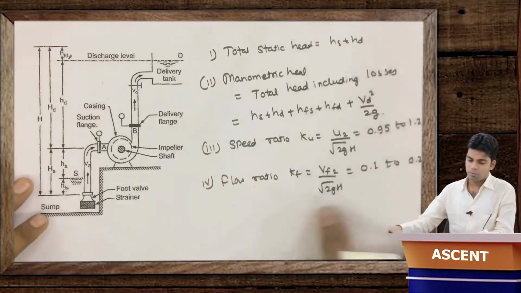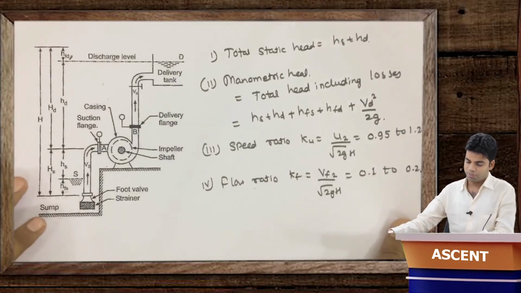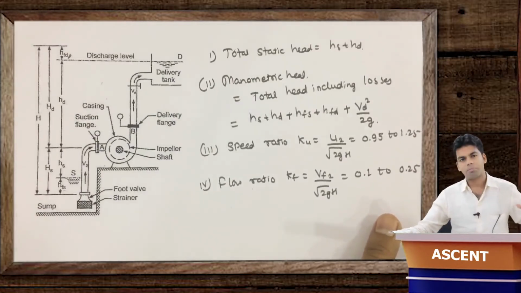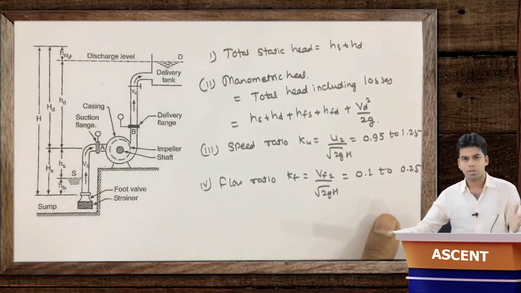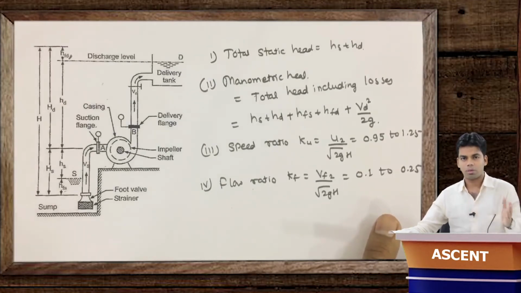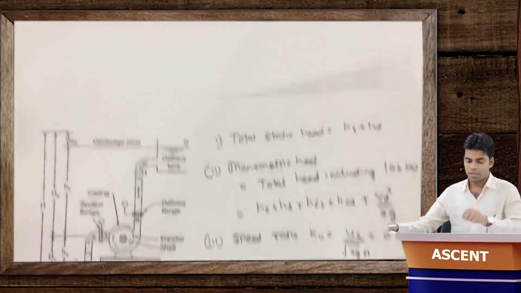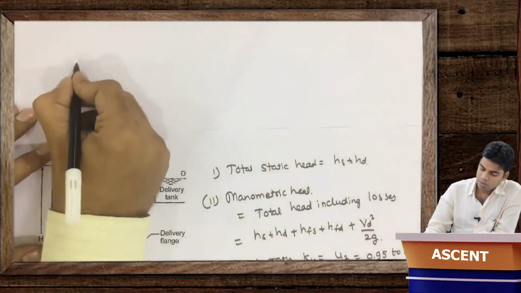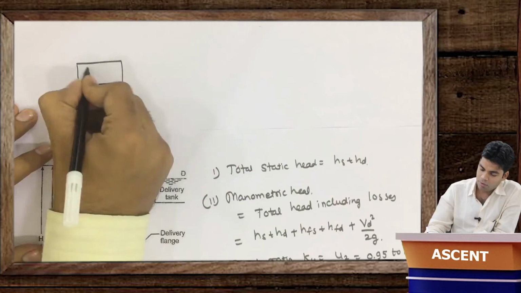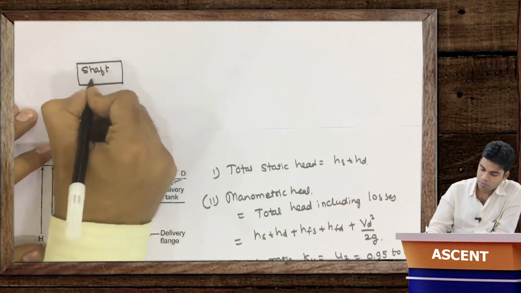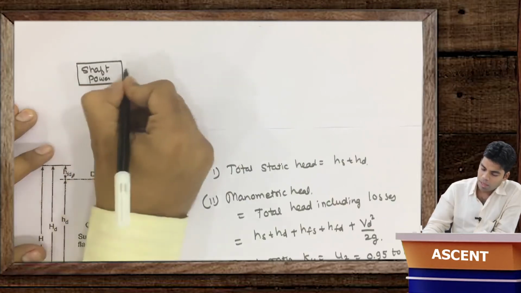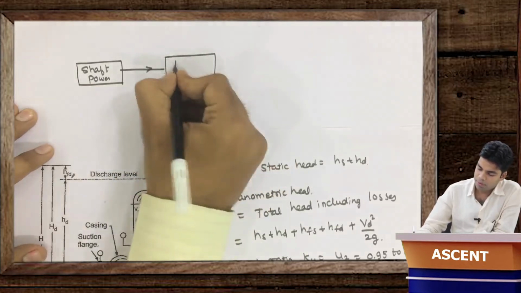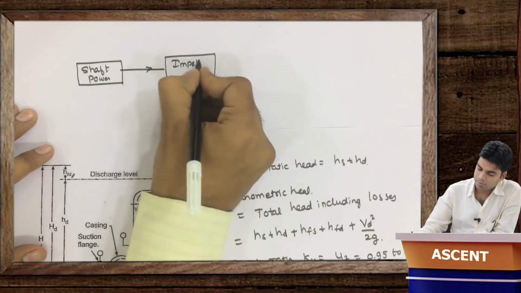Now coming to the different efficiencies of this pump. Just remember that this part is just the reverse of the turbine part. You don't have to remember anything extra in this. I will tell you how. For this part, initially we are supplying power to the shaft, so initially we have shaft power, and that shaft provides power to the impeller. Then we have impeller power.